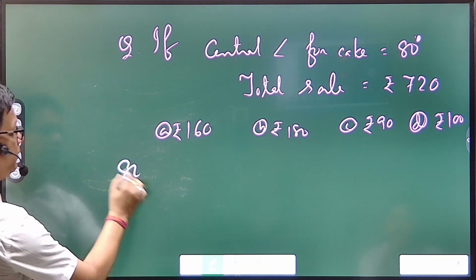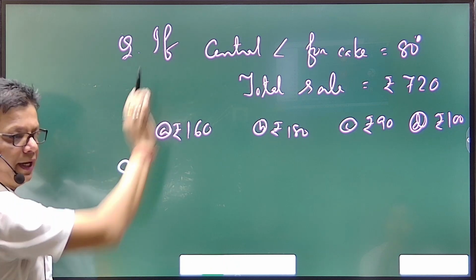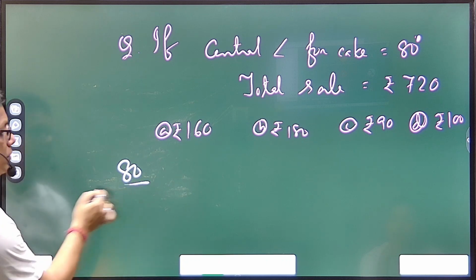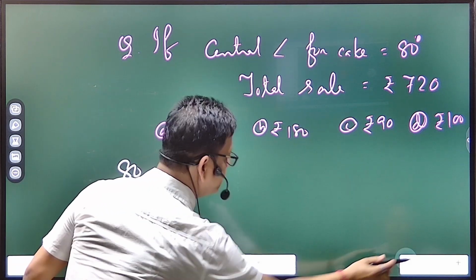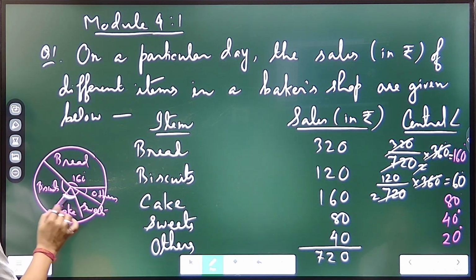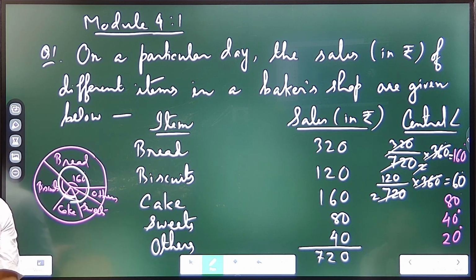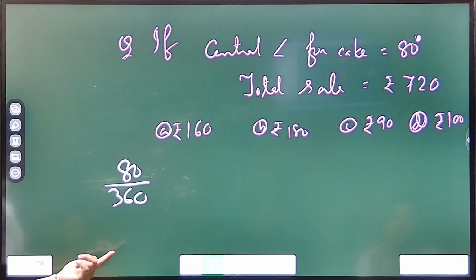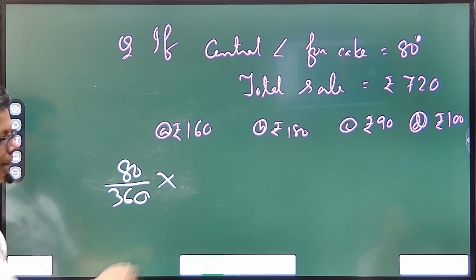Because it is an MCQ paper, no procedure is needed, you need the correct answer, that's all. So, cake is occupying 80 degree in the pie chart. Now, 80 degree out of how much? Let me show it once, then it will be clear. So, the item cake is occupying here 80 degree out of the total circle. Out of what? Out of 360 degree. So what calculation will you do? Simply 80 out of 360. So that is done. Now multiply it by 720.